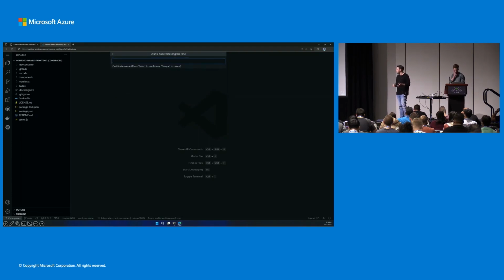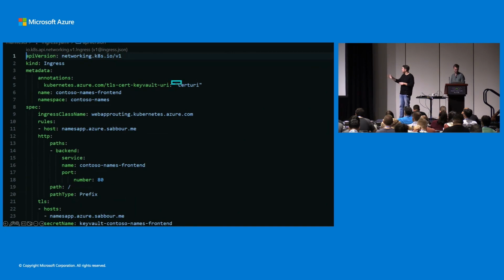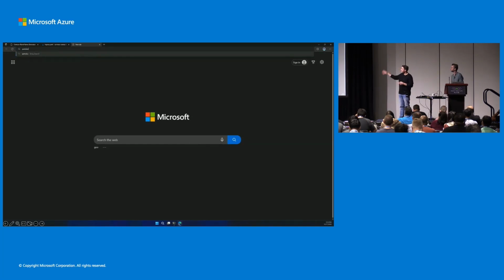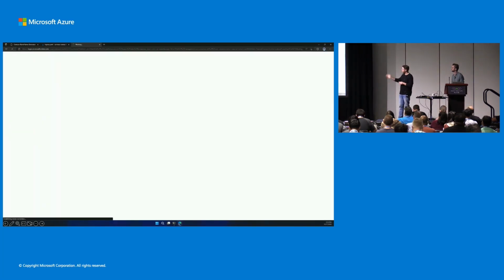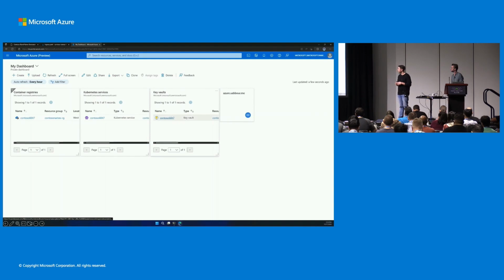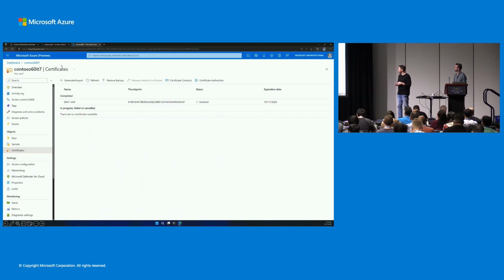So the next steps essentially will be using Key Vault to populate the cert URI parameter in our YAML file. So as you see here, we jump into the YAML file. We go to our cert there, and we see that there's a preset cert URI field. And so that's where we want to populate. And so in order to get that field right there, the next thing that we're going to do, given that we have an operator and they provided us with some information, we head back to the Azure portal. So we type in the portal there, the URL, and we want to head to the Key Vault page in the dashboard. And so when we go to our Key Vault, we'll see that we have a certificate already here that's been actually provided to us by our operator.